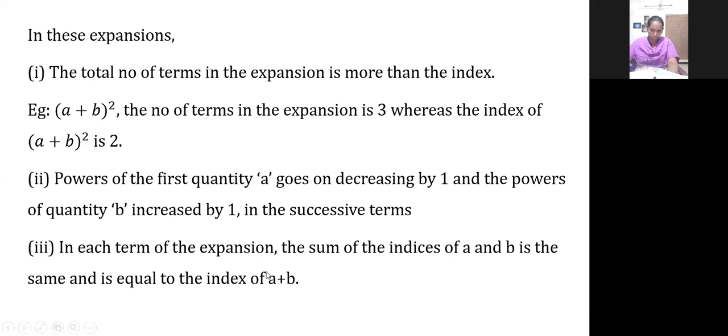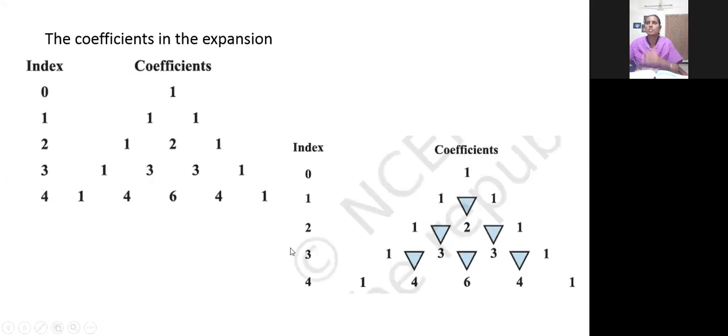Have you all noted these notes? Next, see, now we are going to find the coefficients in that expansion on the right hand side. If you are using the a plus b whole square formula, a square has 1 coefficient, 2ab has 2, then in the third term, b square, 1. So how we are getting these coefficients we are going to see now.